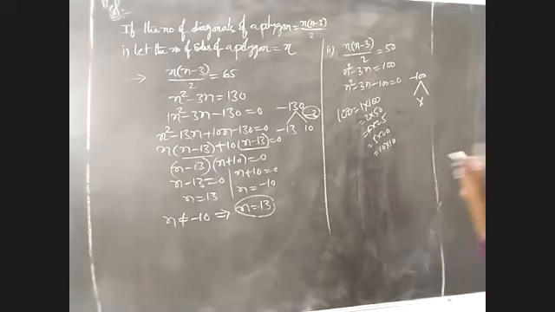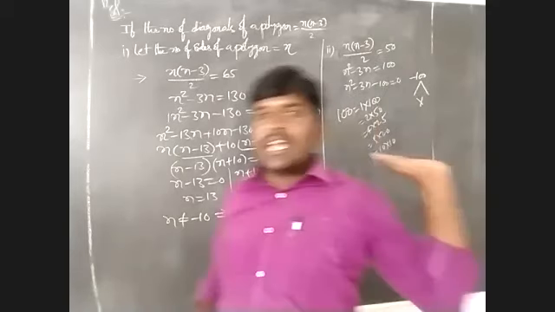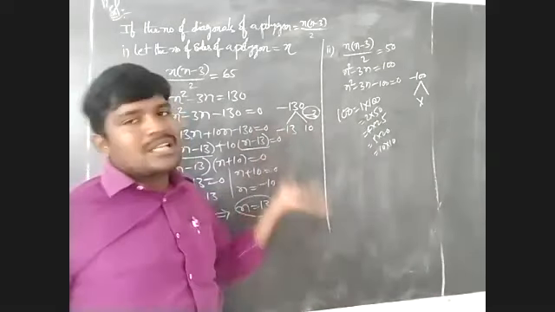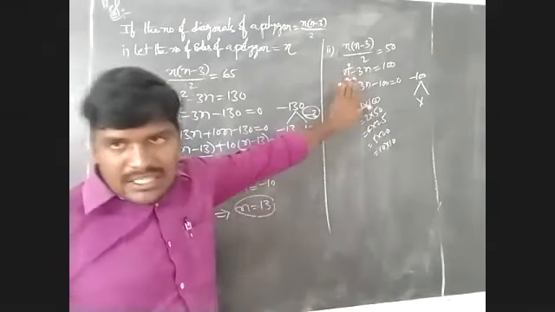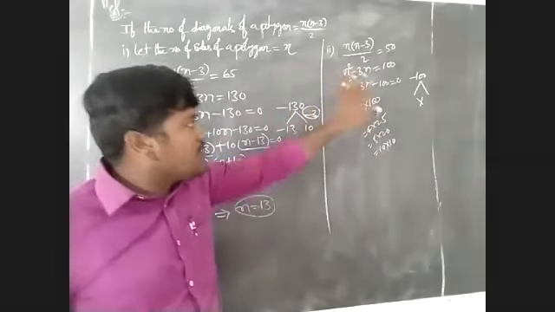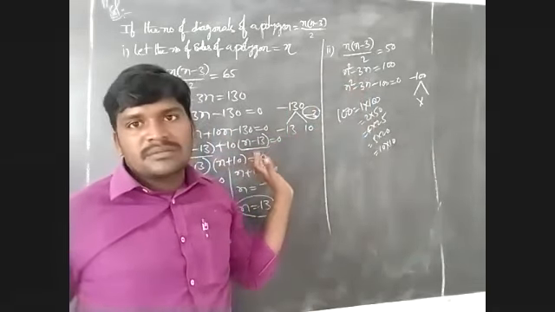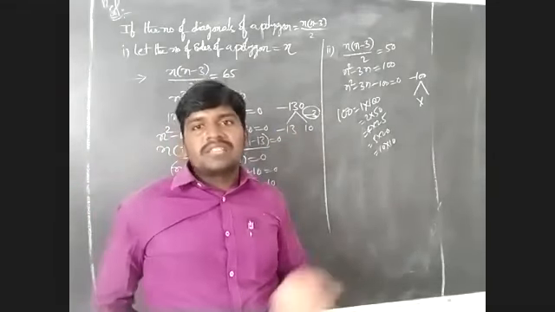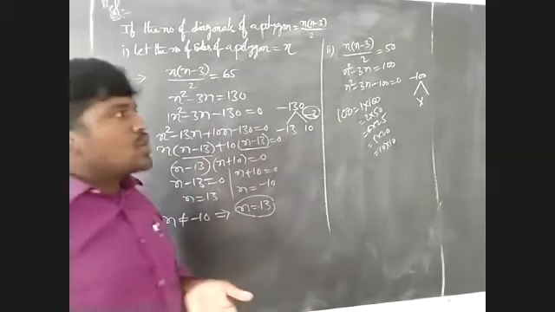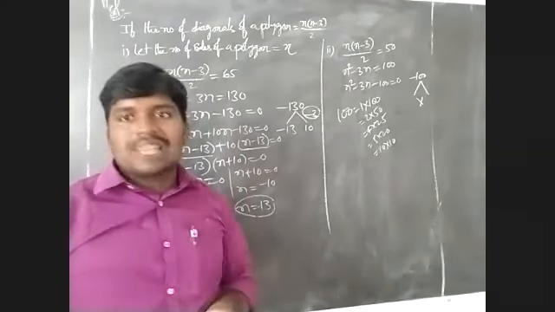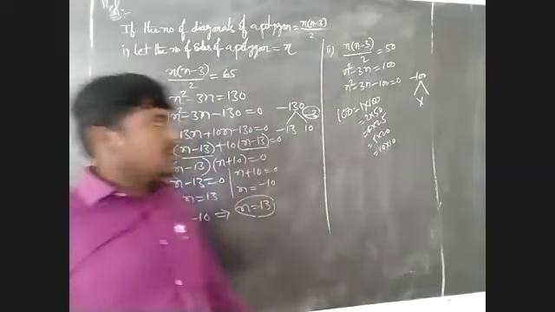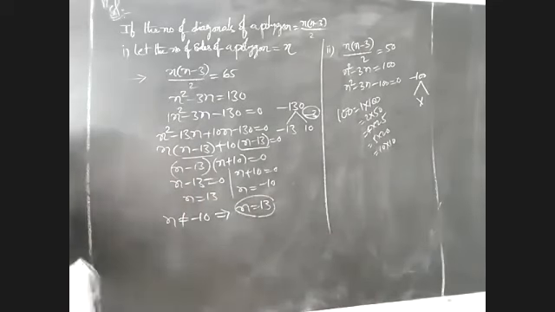If there are no factors of this given equation, it means a polygon does not have 50 diagonals. This is the question asked in this problem. There are no factors of this given equation, so 50 diagonals do not exist in a polygon. That is, the answer is no, a polygon cannot have 50 diagonals. That is the answer for this question. Okay, write this one. Hence exercise 5.3 is completed.